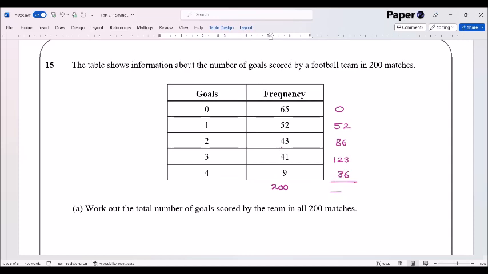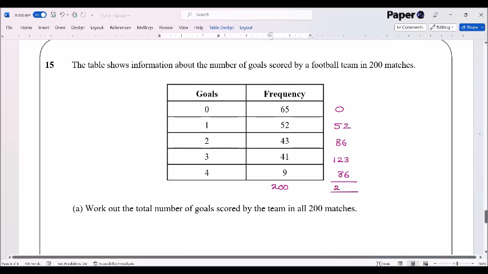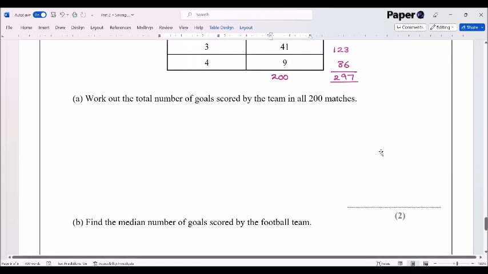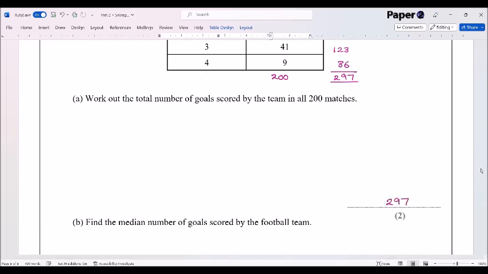Now, at this point, we really should reach for our calculator because you don't want to risk throwing away some easy marks. So we're just going to do 52 plus 86 plus 123 plus 36, which equals 297. 297 goals. Nice easy couple of marks there. Next: find the median number of goals scored by the team.